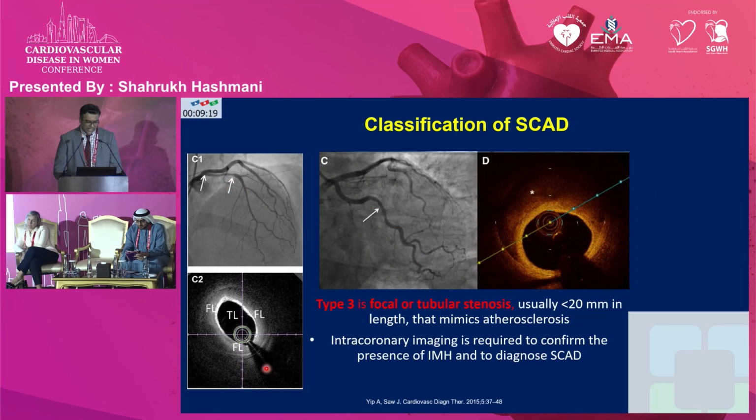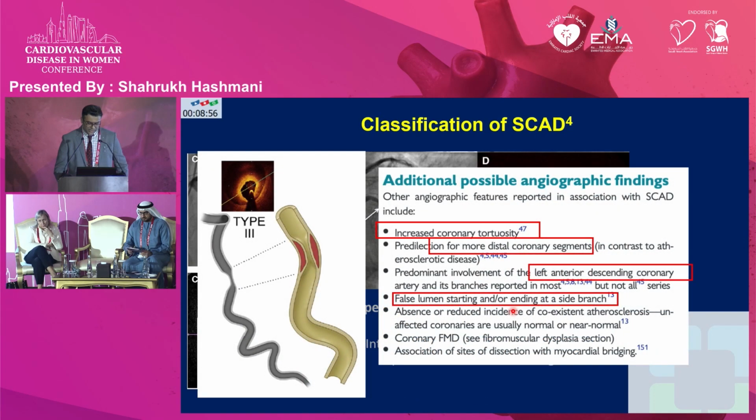In type 3 SCAD, this is the one which mostly mimics atherosclerosis. So as you can see, this area of narrowing is usually less than 20 millimeters in length. For this type of SCAD, intracoronary imaging in the form of IVUS or OCT is usually recommended, which can differentiate SCAD versus atherosclerosis, and the presence of intramural hematoma would suggest SCAD rather than acute coronary syndrome.